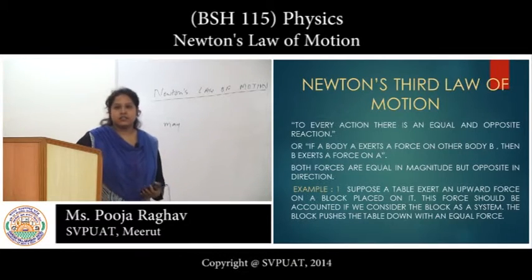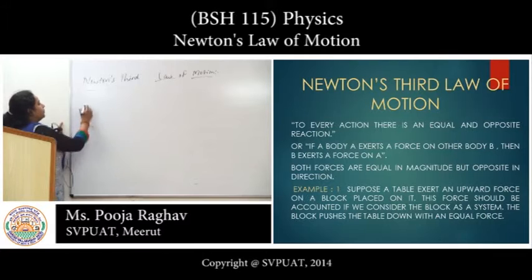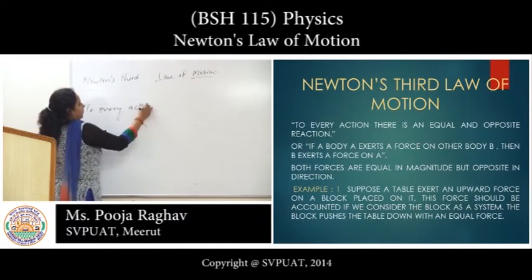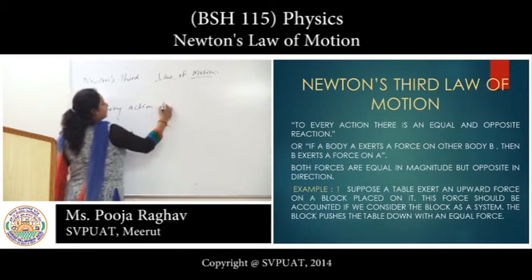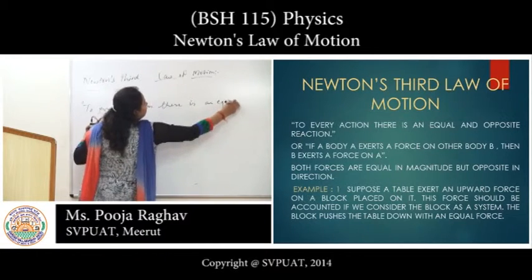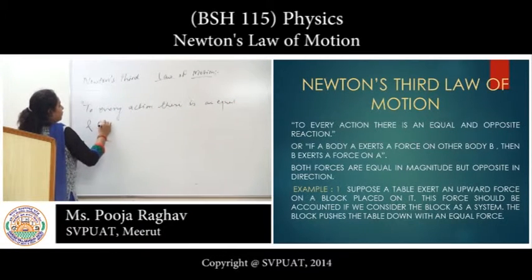Now we have to discuss Newton's third law of motion. To every action, there is an equal and opposite reaction.